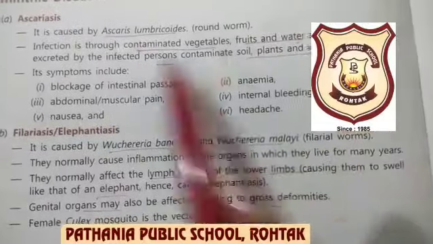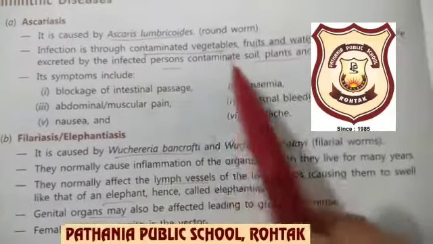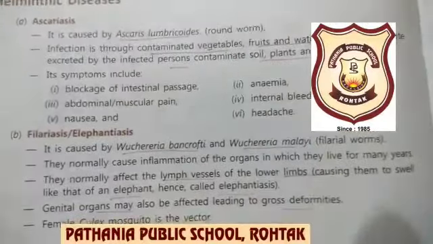Its eggs are also there in the soil, because if the fecal matter of the infected person is excreted in the open, the eggs of this Ascaris lumbricoides will be there in the soil.